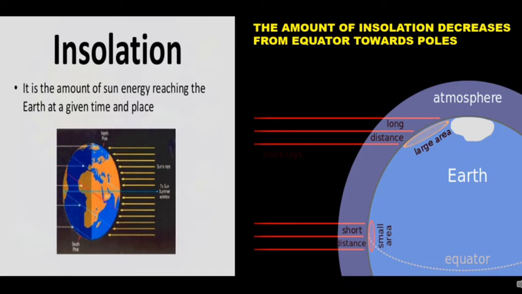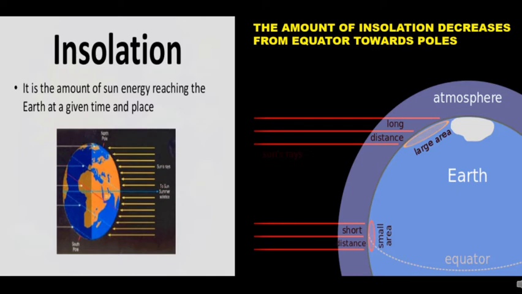An important factor that influences the distribution of temperature is insolation. Insolation is the incoming solar energy that is received by the earth. The amount of insolation decreases from the equator towards the poles.